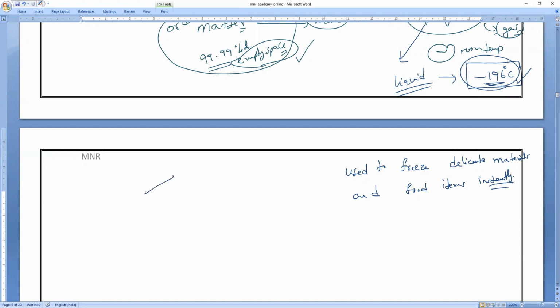Of course, I'm not saying liquid nitrogen here. How many of you eat Lay's, like a Lay's packet, Lay's chips and all? Please respond. If you cut one end of the Lay's packet, immediately you will get a lot of air outside. Is it right or wrong, everybody? Some air is coming outside. That air is not actually air. What is it actually? It is actually nitrogen.